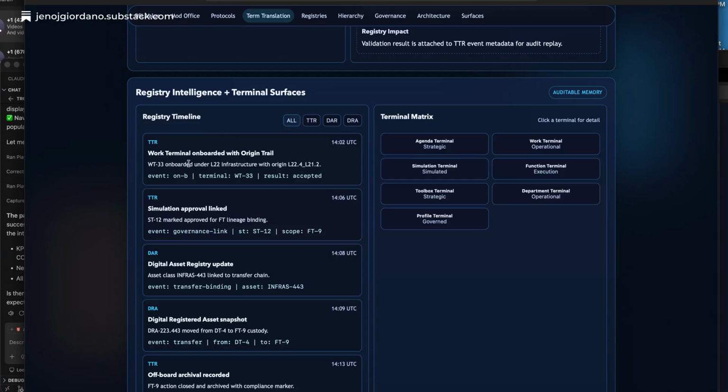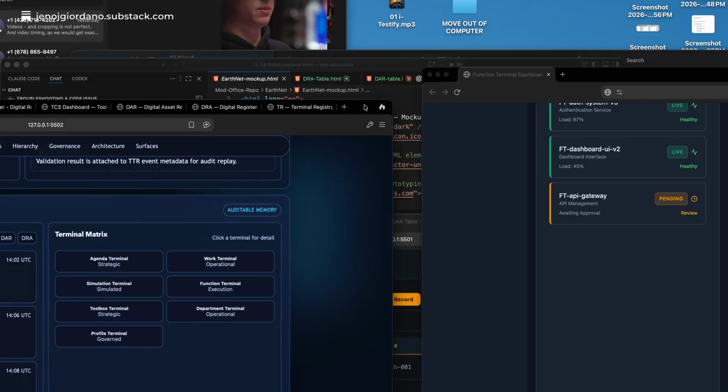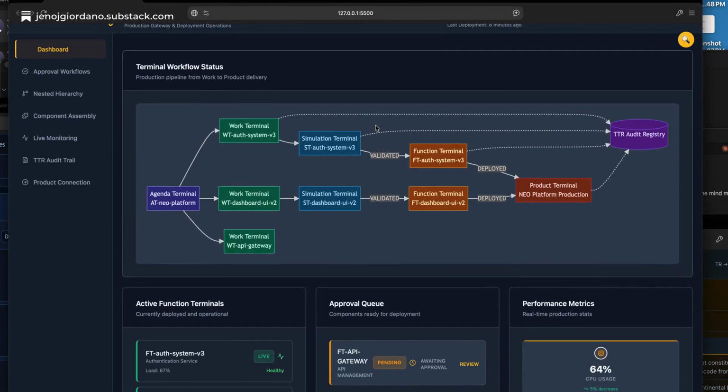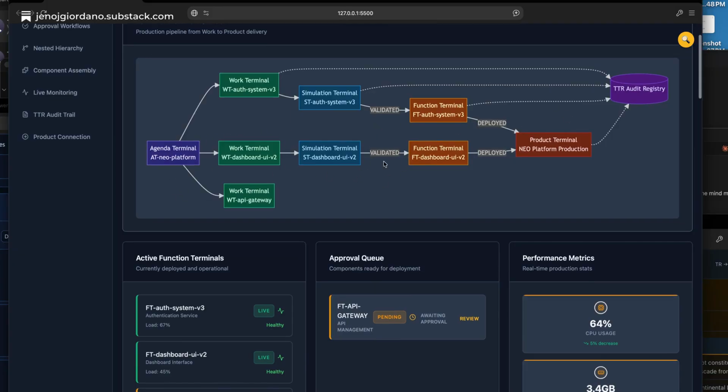Because function terminals are really part of the ecosystem of parts. There's a function terminal right here. So this is how function terminals work in reality. This is going to get into a long video.